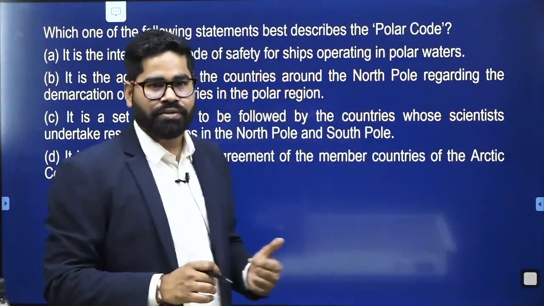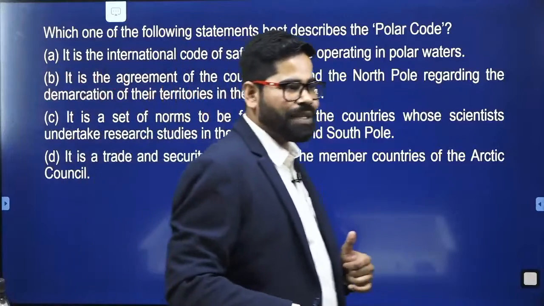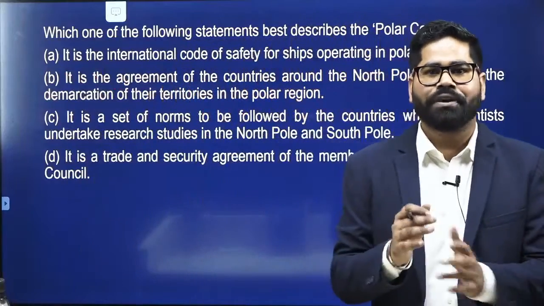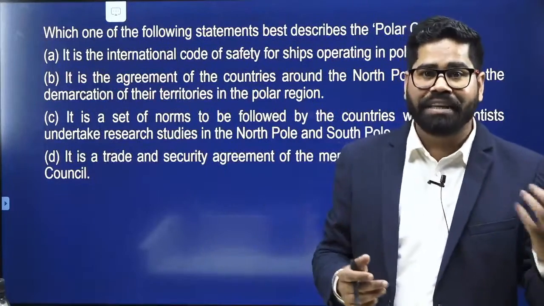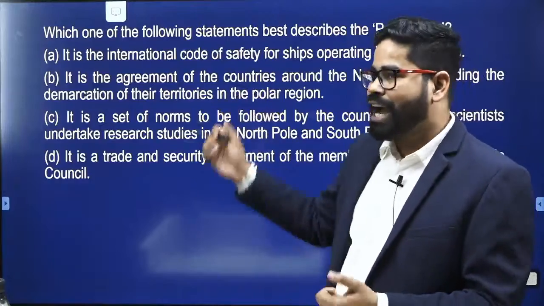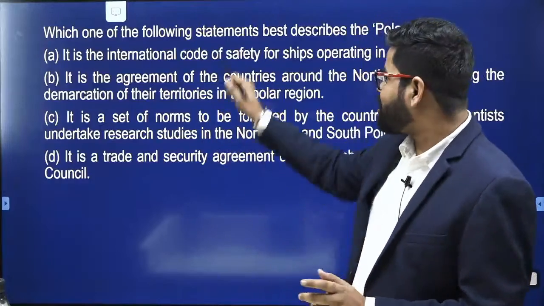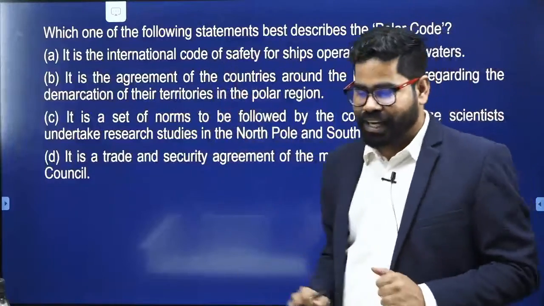In the years 2020 and 21, the Arctic and the North Pole have been quite much in the news, because we know that there is melting of ice and new avenues of navigation are opening in that area. So for that matter, this zone has been quite much in the news, and that's why polar code was one such question. Now, can you give me the answer?